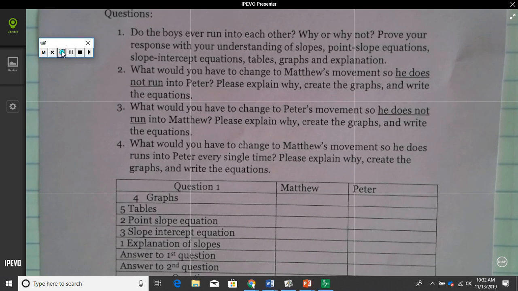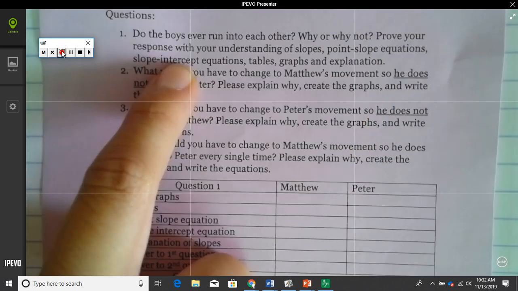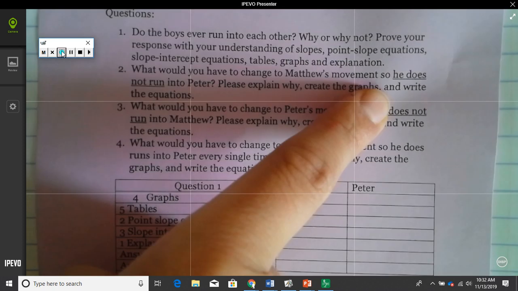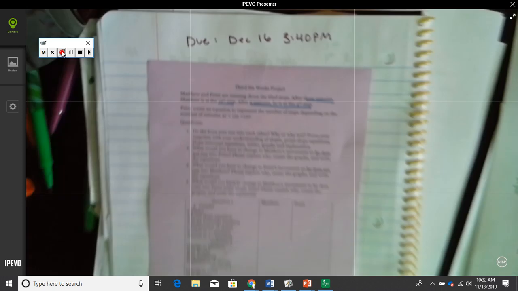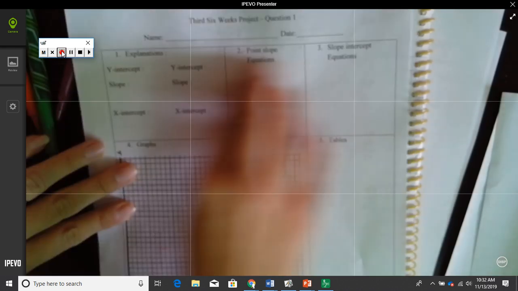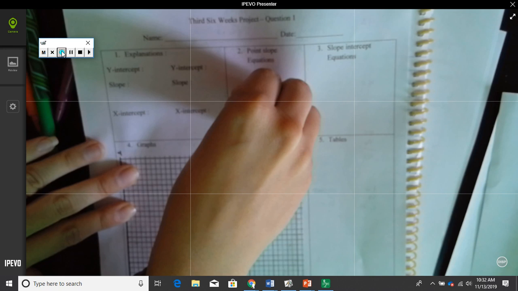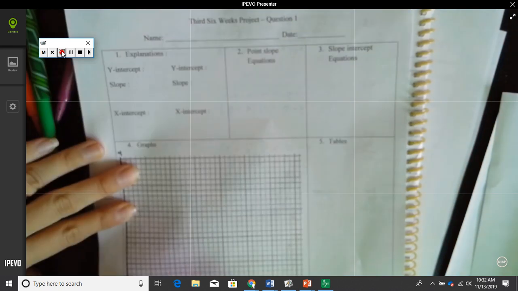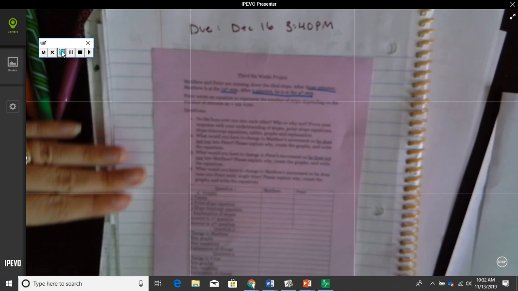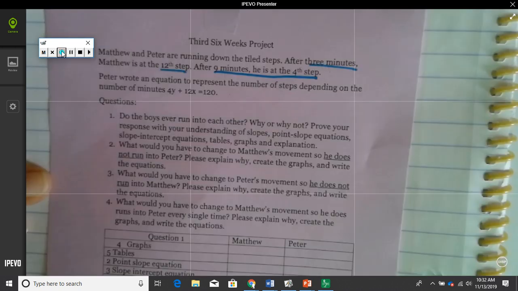Why or why not? So what you'll have to do is to prove your response with the slope, with the point-slope equation, the slope-intercept equation, table, graphs, and an explanation. We're going to get there, and that's on the white sheet of paper, and it says question number 1. It has all of these parts for that first question. Okay, the graphs, the tables, the slope-intercept, the point-slope, and the explanations. Eventually we're going to get there, but we're going to move little by little. First thing we're going to do is it talks about the slope. So that's the first thing we're going to do for Matthew.